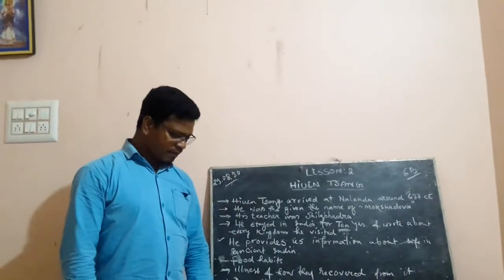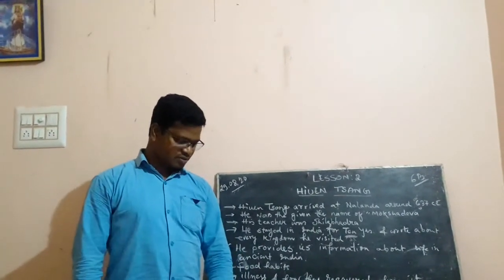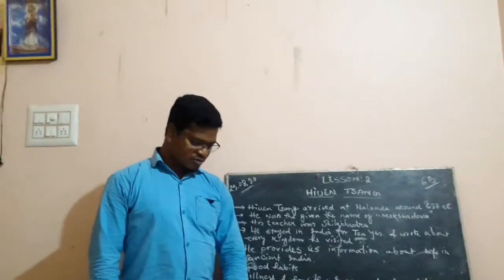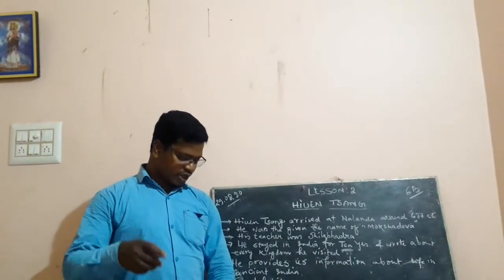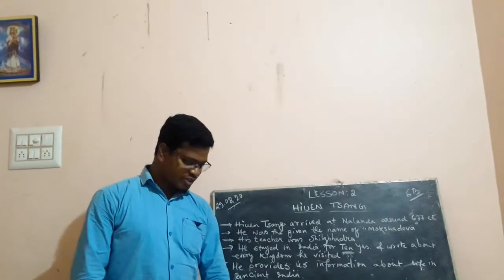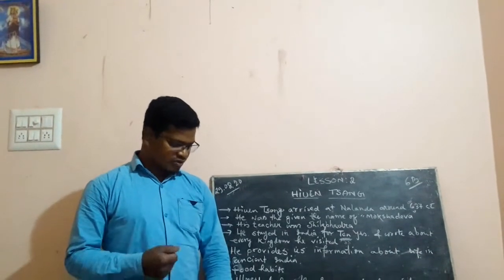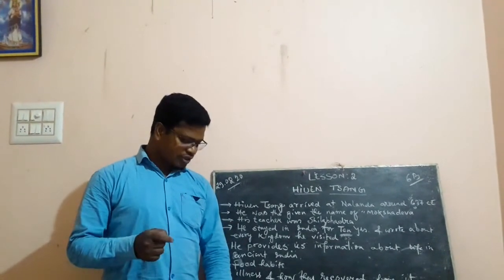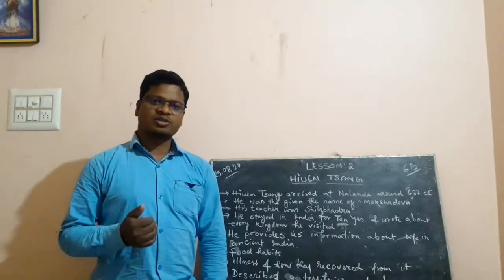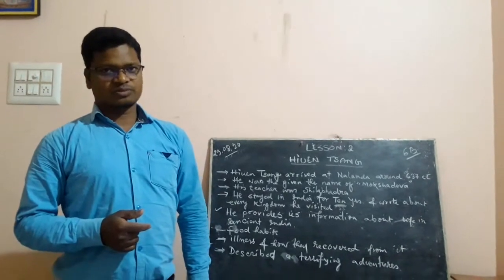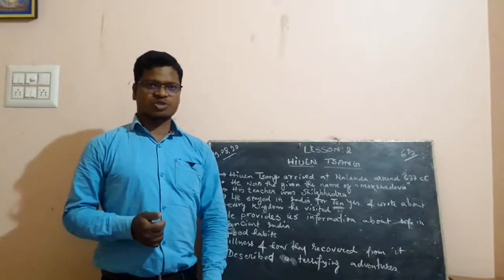And we know he wrote about every kingdom he visited, describing its size, the capital, types of soil, then products, climate, the inhabitants and their clothes, architecture, money, government, king, along with the concepts of Buddhism. So these many things he has done for us. Let us now see the book to find more about him.